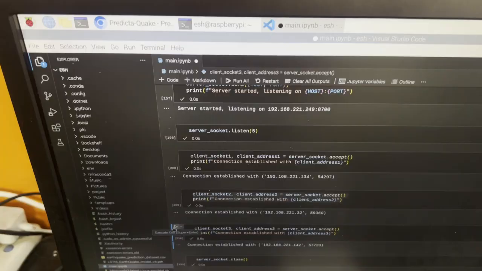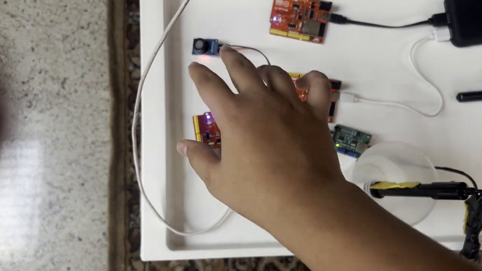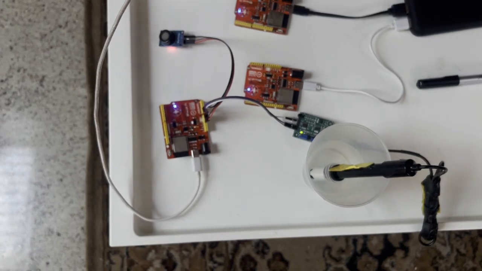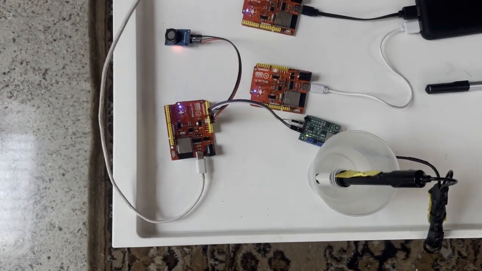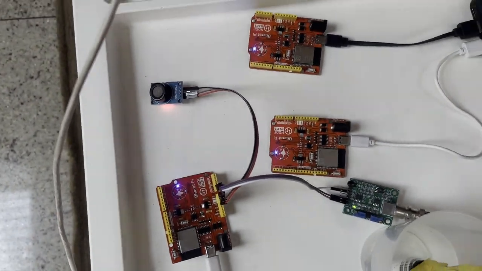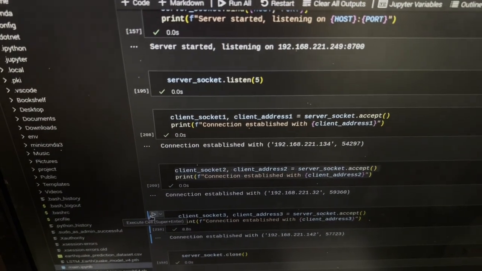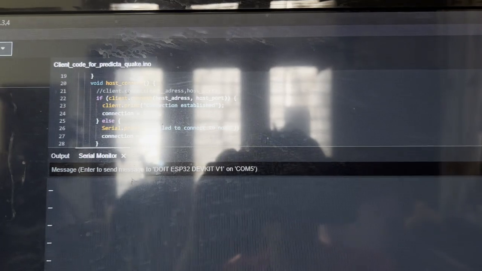So this server is a simple TCP server which can handle up to 5 clients. Currently, it will be upscaled later on. Currently we have a pH sensor only, and our gas sensor. The reason we only have these 2 sensors is because other sensors we could not get immediately as they were out of stock. So this is going to read the data from these sensors and then send it via a TCP connection over to our server. Then our server is going to run the AI model and handle the connections as well. So now I'll just show you the code for the Bharat Pi.